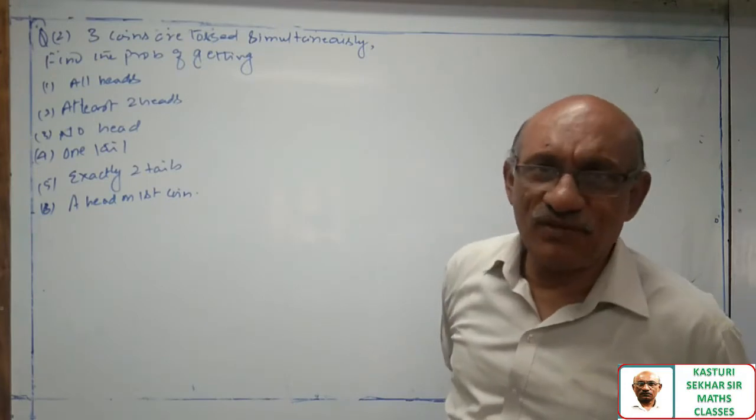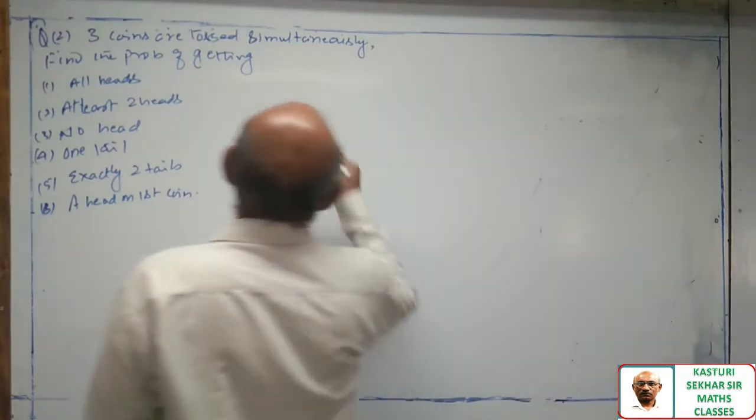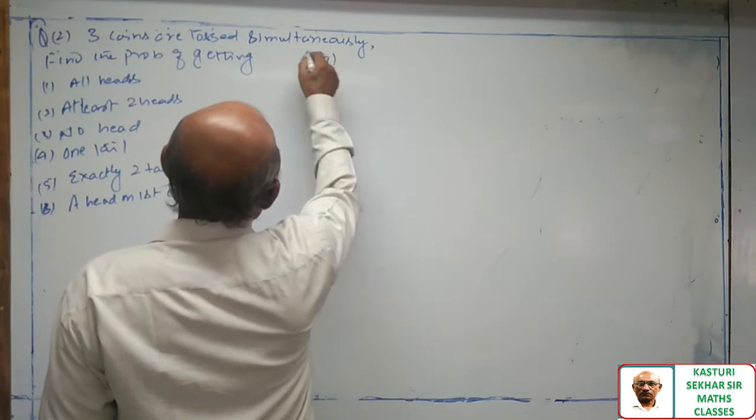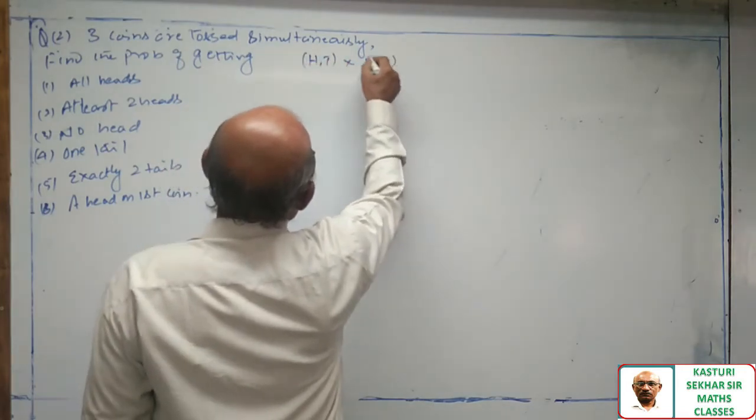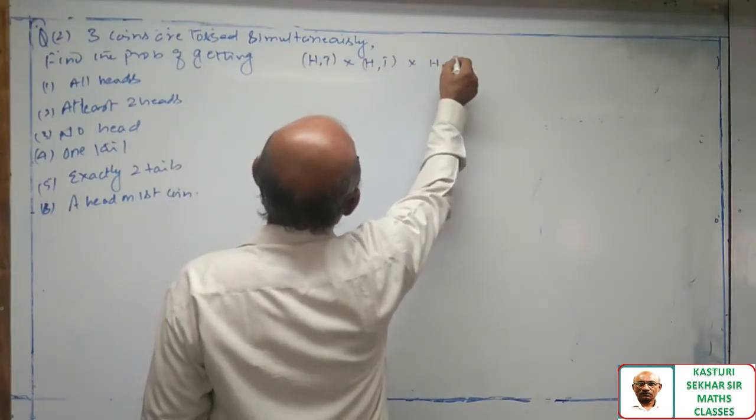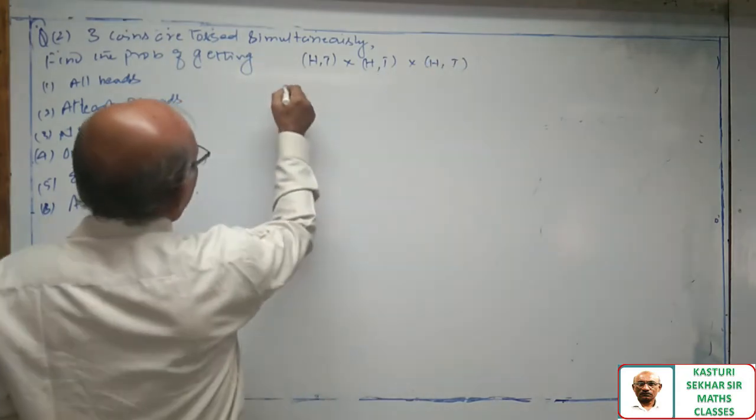First, we have to write the sample space. I am calculating the cross product, which will give you the Cartesian product.